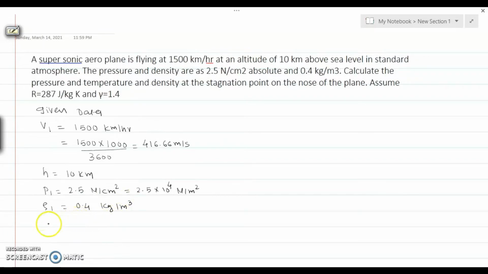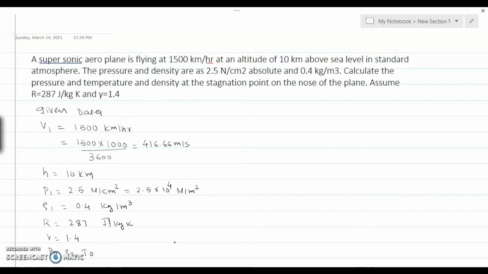Then the gas constant is given R, that is 287 joule per kg Kelvin. The gamma is given, that is 1.4, and we need to find the P naught, rho naught and T naught, that is stagnation properties.